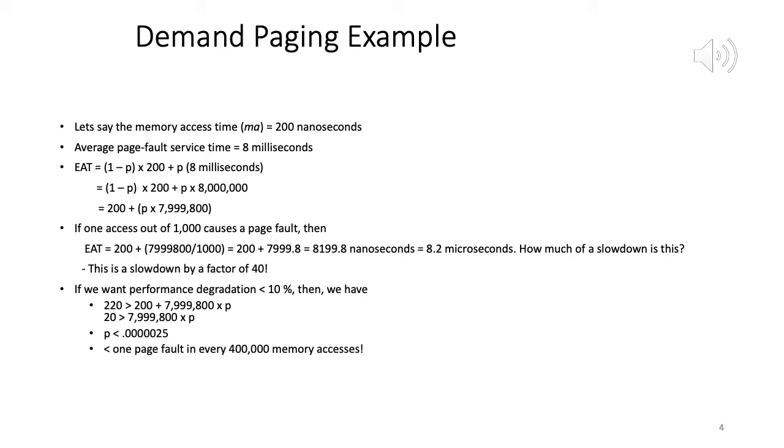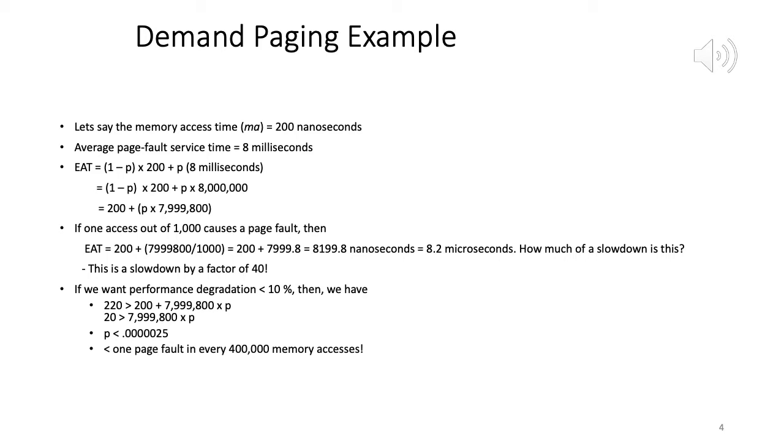Okay. So we make certain assumptions. Let's say the memory access time MA is 200 nanoseconds, which means if you are accessing the physical memory, it's 200 nanoseconds. And let's say the average page fault service time is 8 milliseconds. We are saying average because every time you service a page fault, you may get a different page fault service time.